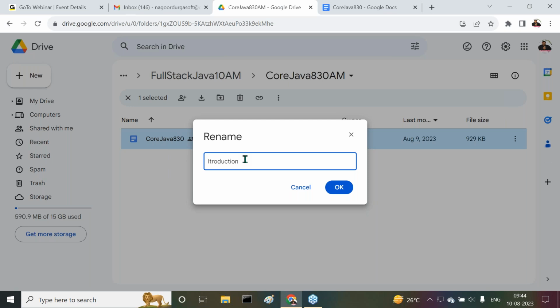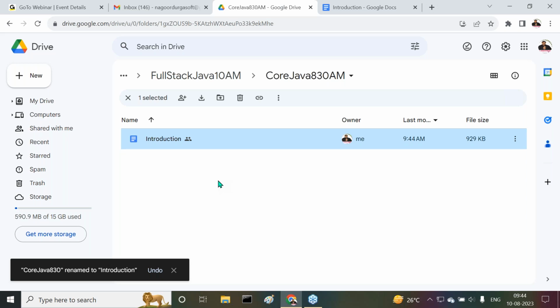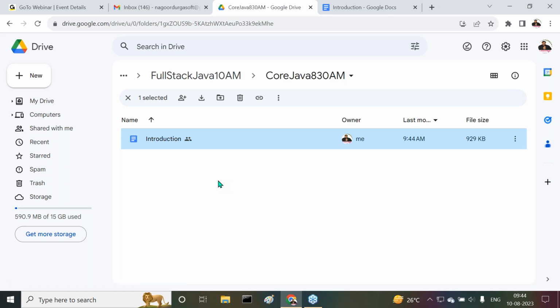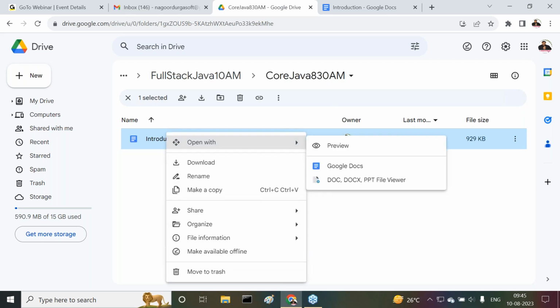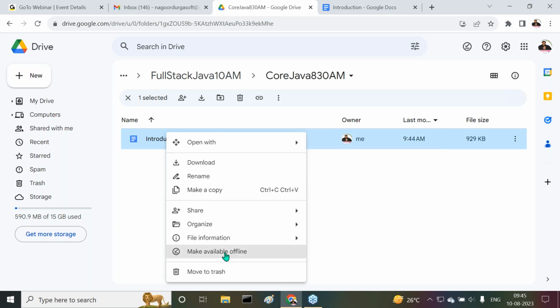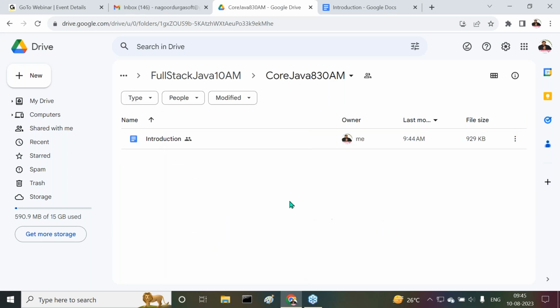Introduction. So what I'm requesting of all of you: the documents I'm providing in my drive may not be available in the future. Understand my point here? Why? Because I have very good content, a number of resources I have to prepare for all batches now. Unexpectedly, if it is deleted, you may lose the content. That's why I'm telling you. I think I have already given the download option. Am I right? The download option is already given to this resource.